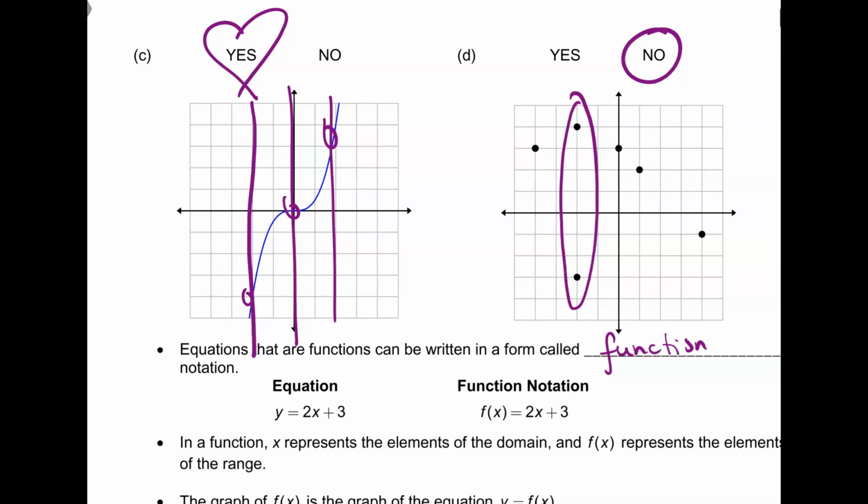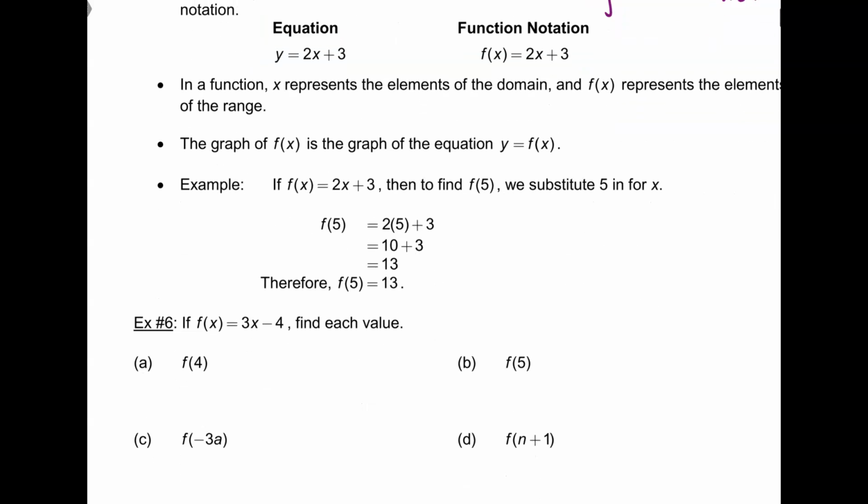I think we've already done this, but it's a good little review, especially with chapter 1. Function notation: an equation has y equals blah, blah, blah, but a function notation is f of x equals blah, blah, blah. Here, it's literally the name of the function and then the input.